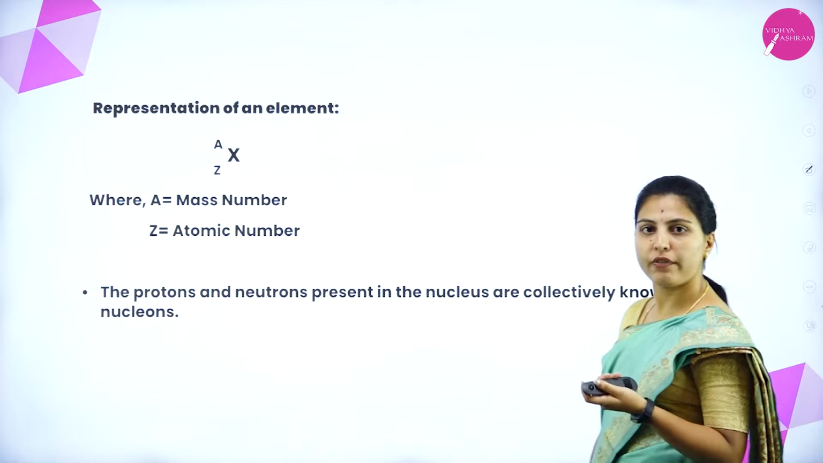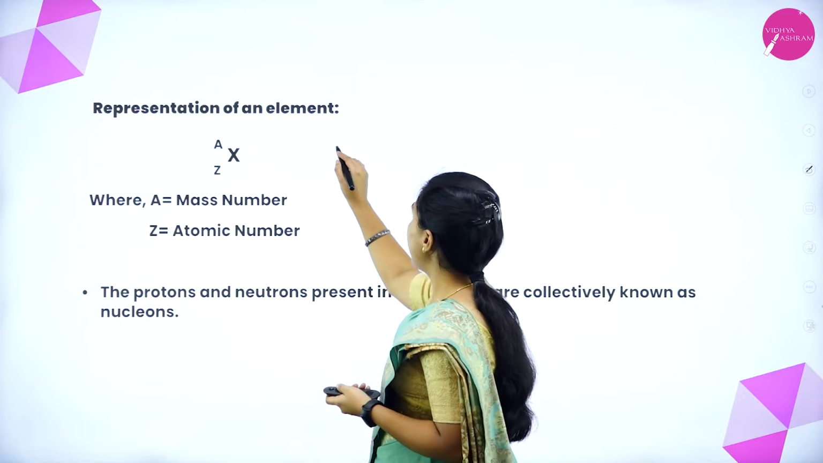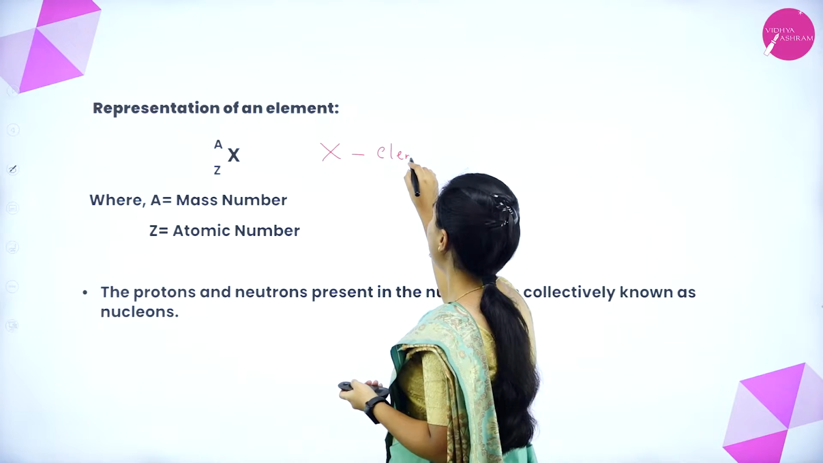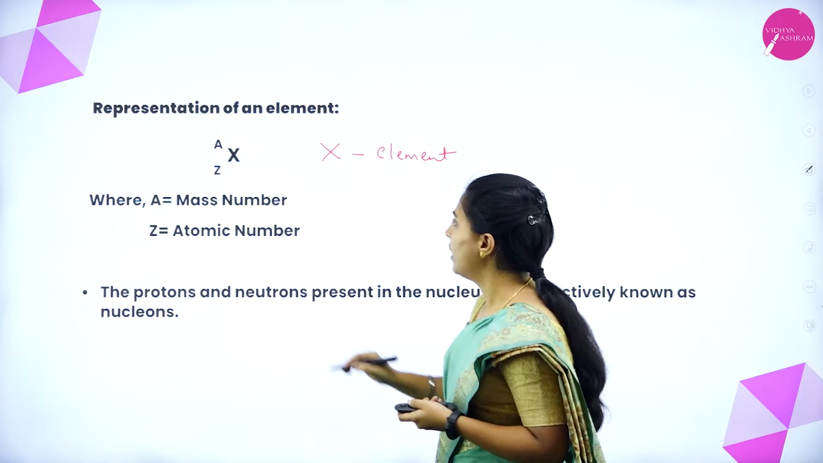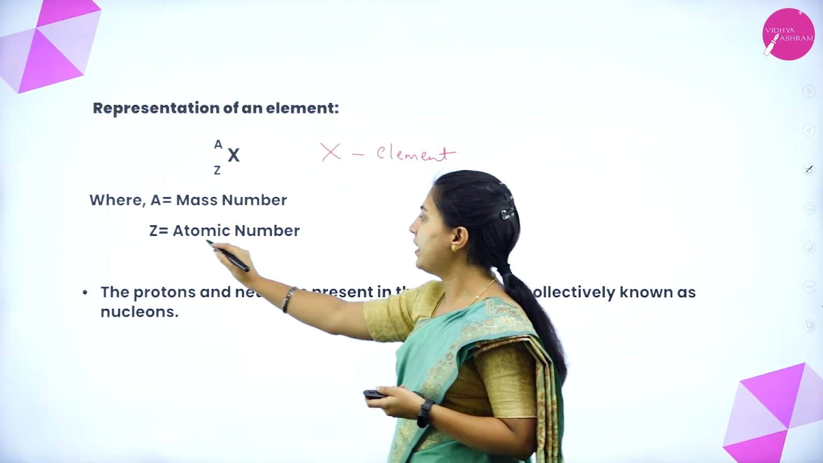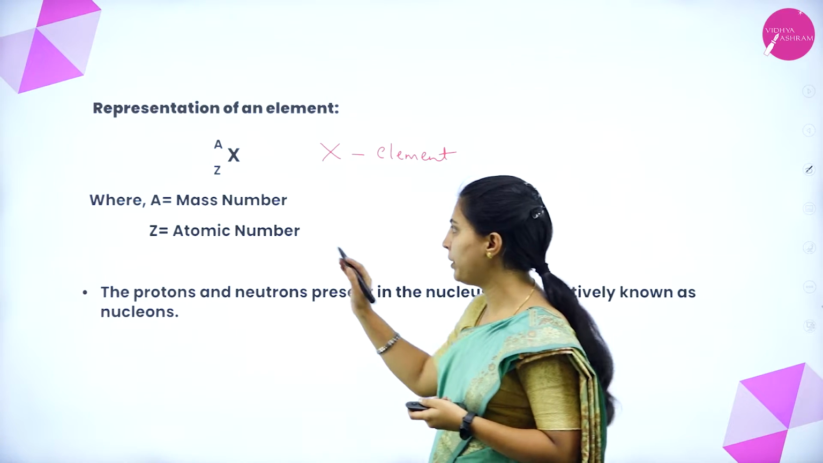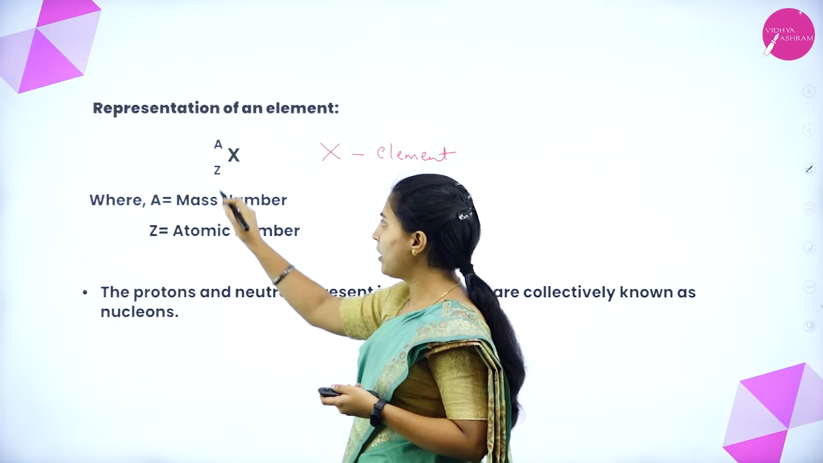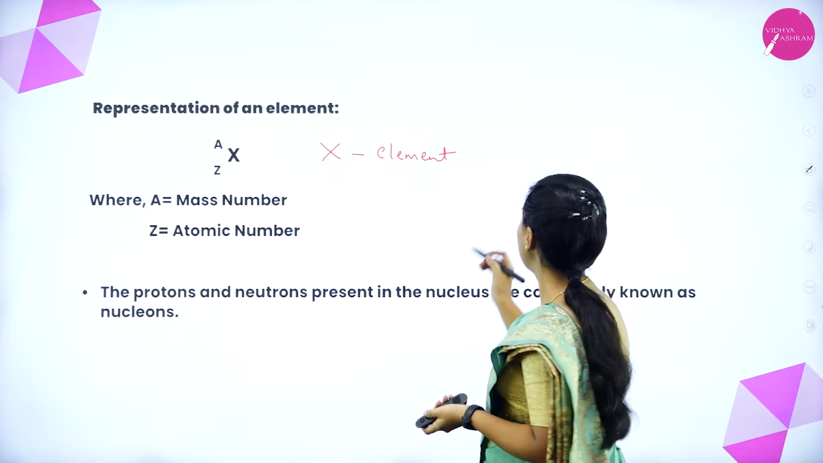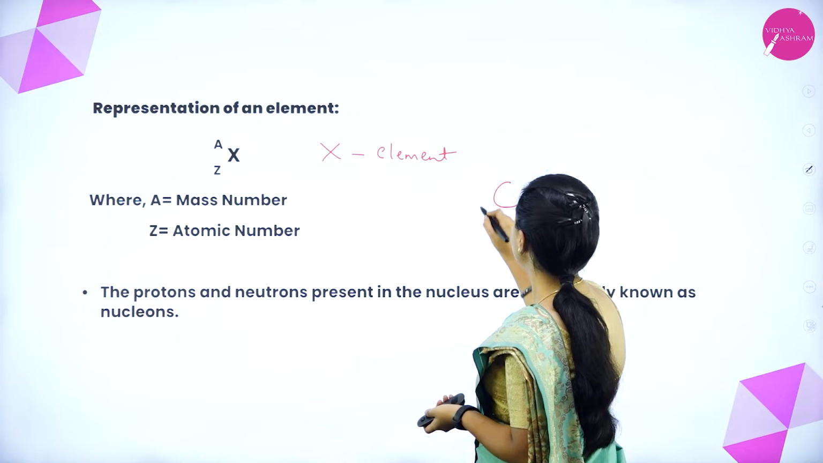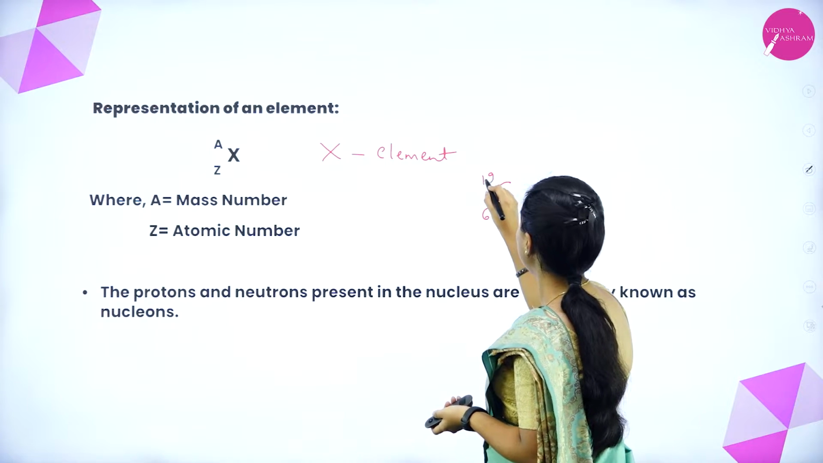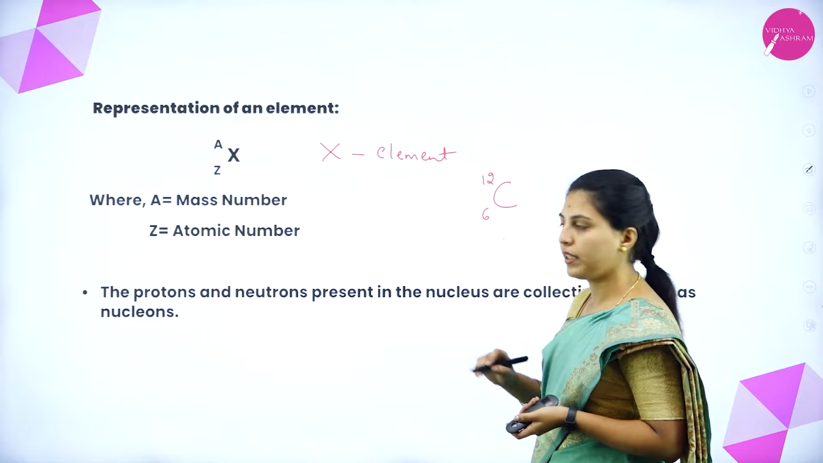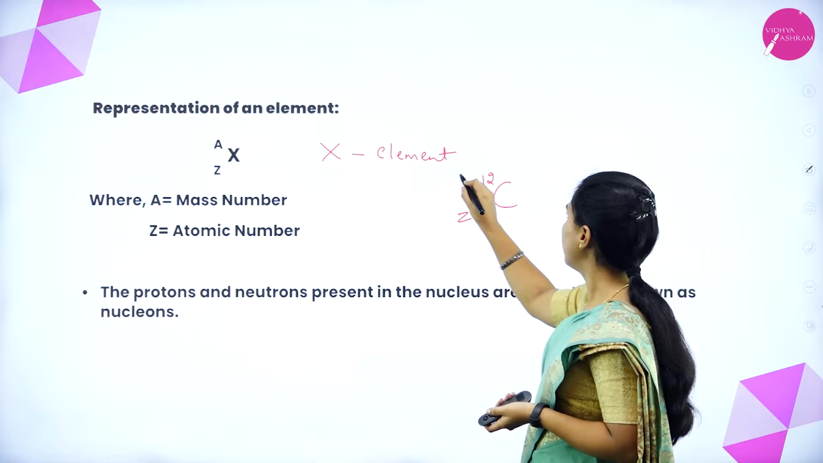We will see the representation of an element. Here X is an element or an atom. This A is the mass number, Z is the atomic number. We have to write it this way only: mass number should be above, atomic number should be below. For example, carbon is 6, 12. This is the atomic number and this is the mass number. This is Z and this is A.